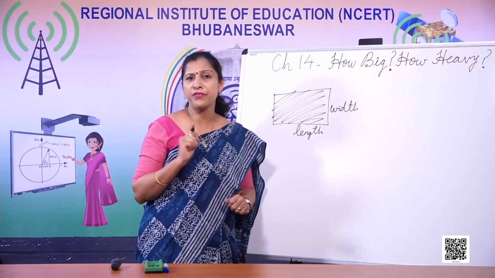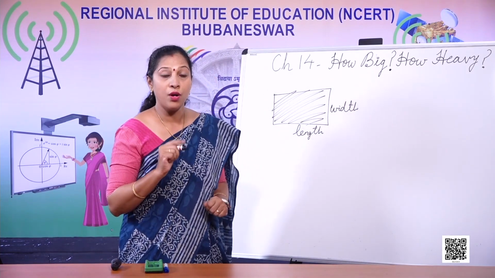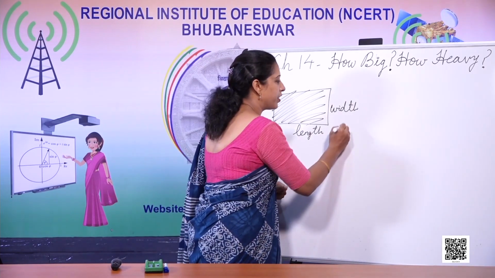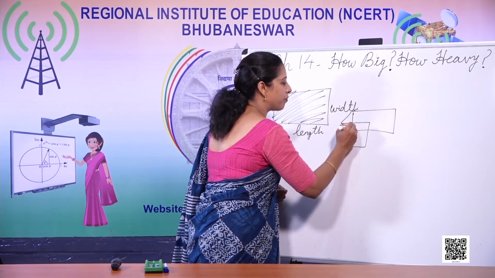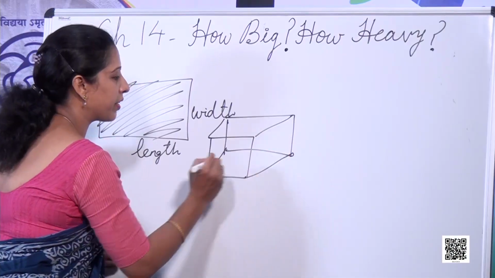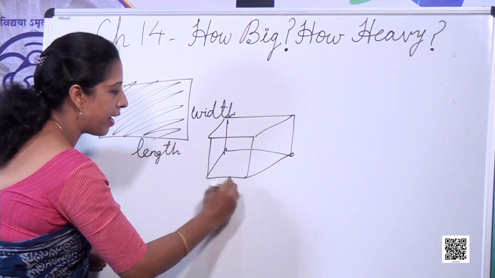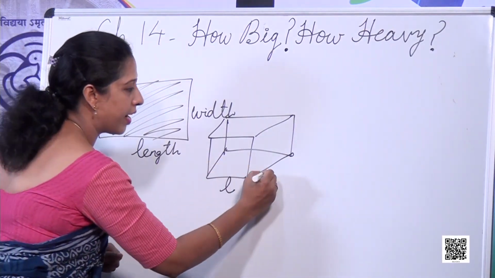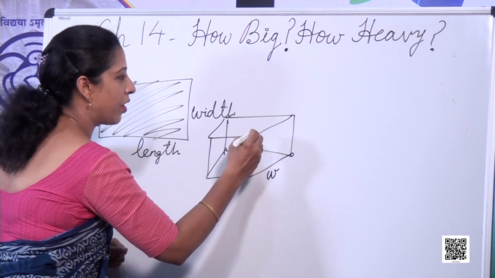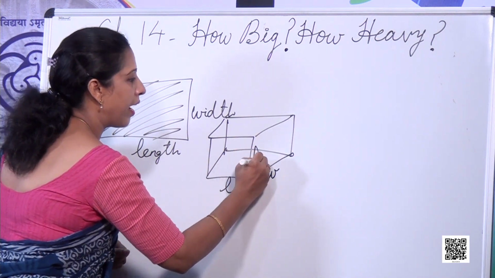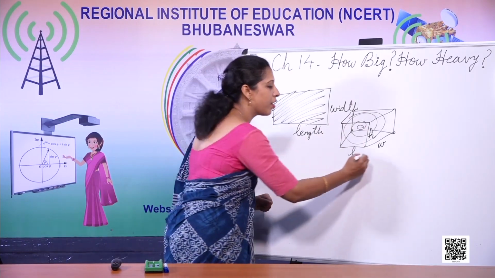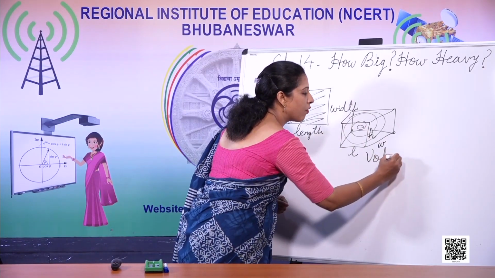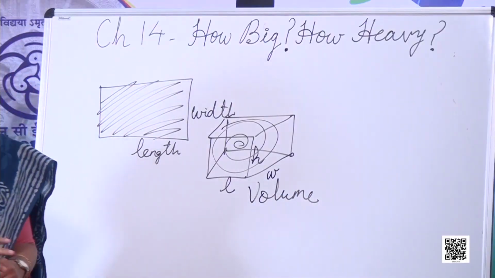But then what is the difference between area and volume? Volume is something which is taken up by a three-dimensional object. Three-dimensional means this is the length, this is the width, and this is the height of that object. And the space inside this three-dimensional object is called its volume.